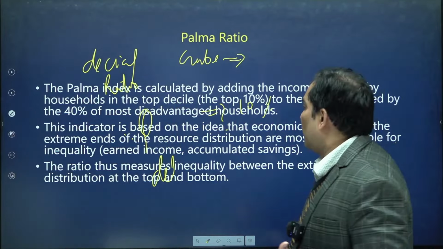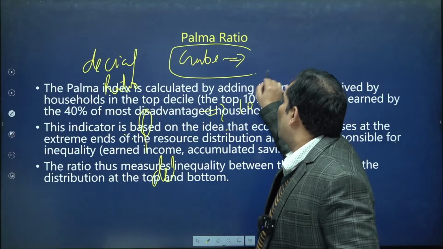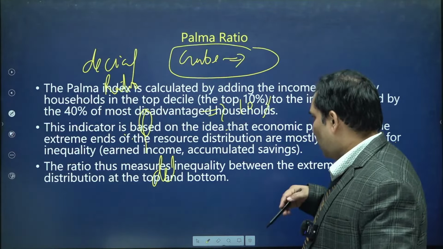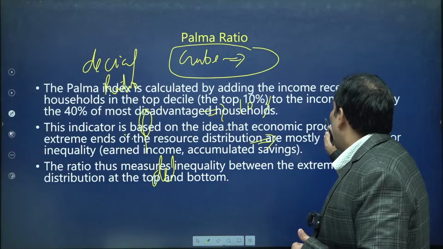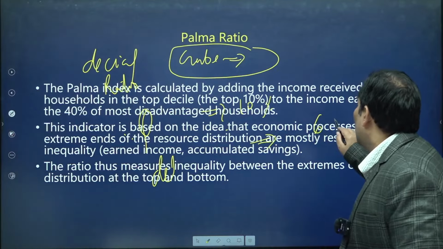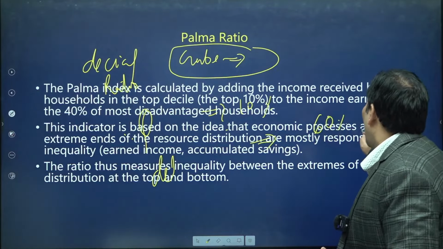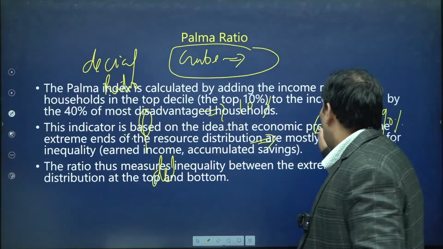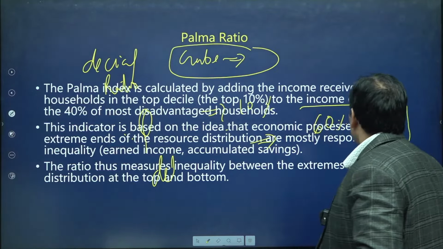He was of the opinion that there is not too much difference among people in the cumulative bracket of 60 to 90%.